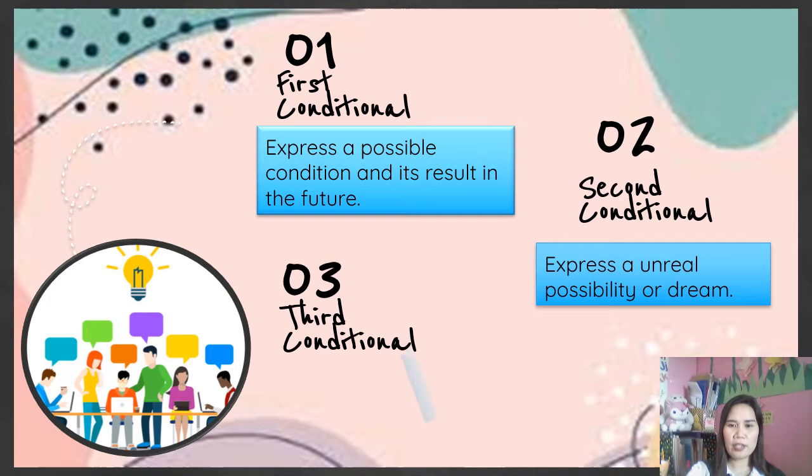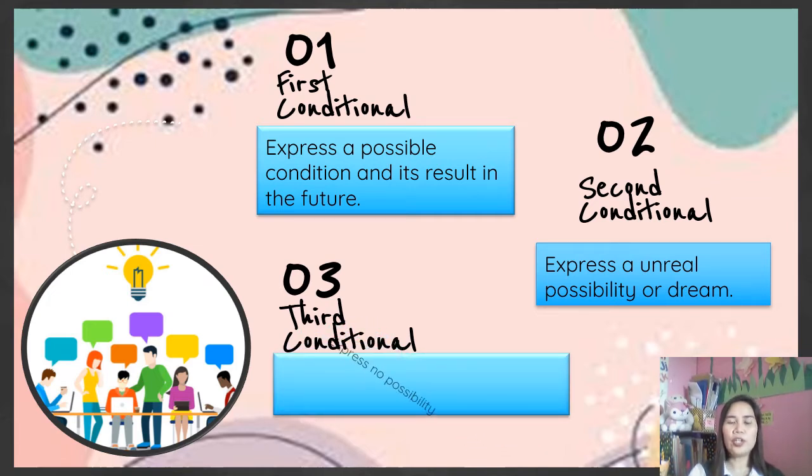Next we have the third conditional. The third conditional expresses no possibility. It is not real. There is no possibility that it will happen. Why? Let's check this. The third conditional is a situation that happened in the past and the result also happened in the past. So the action already happened. So how could it be?